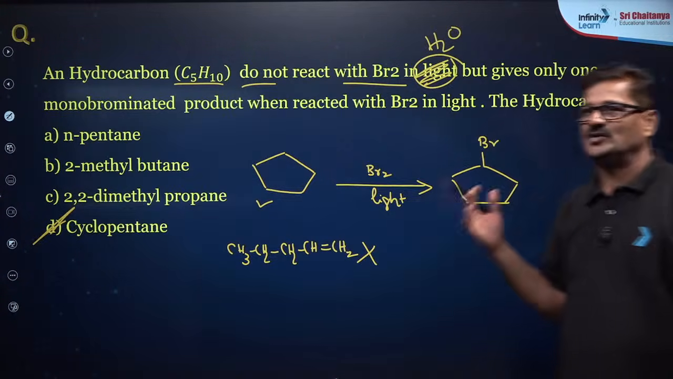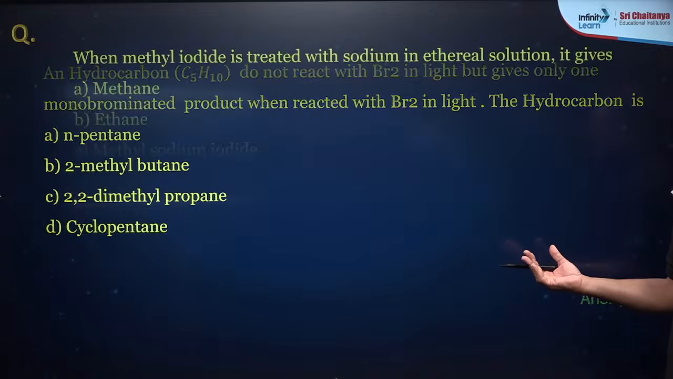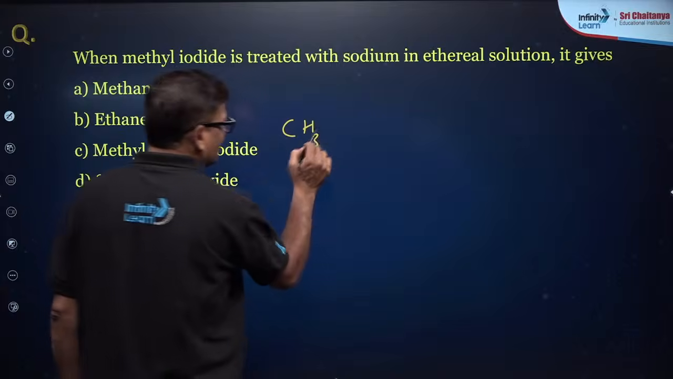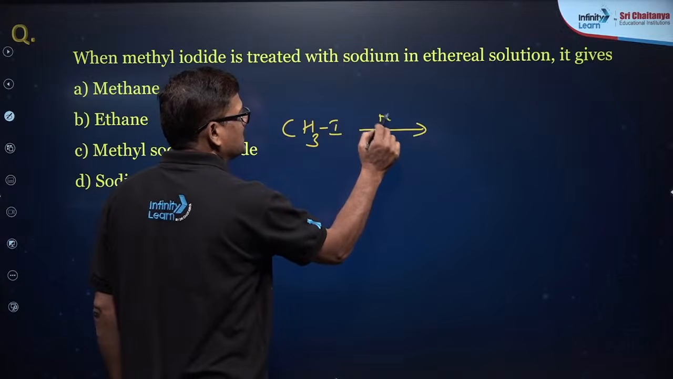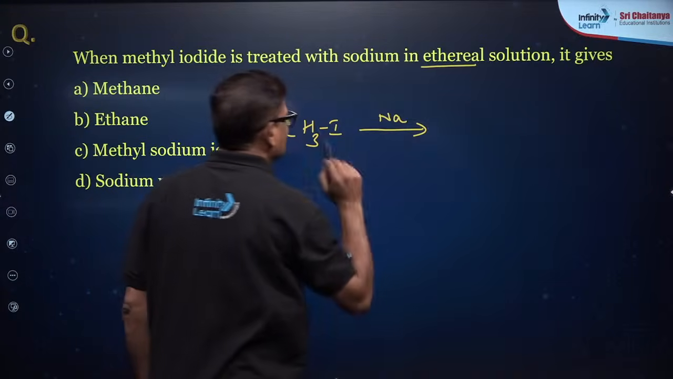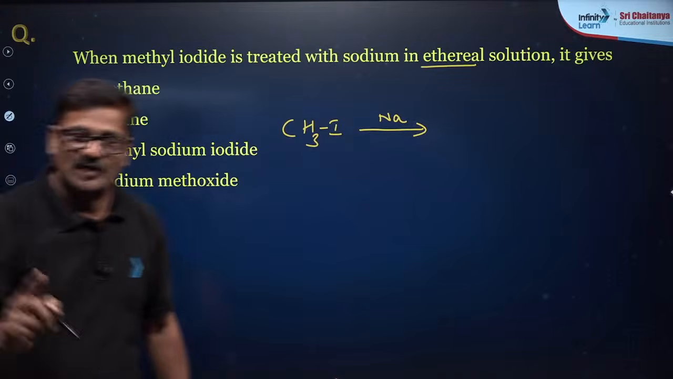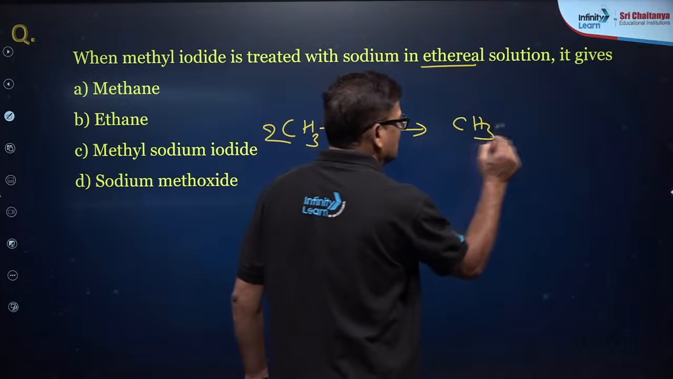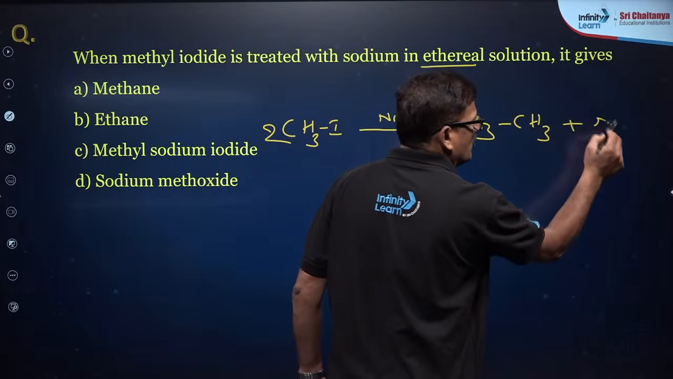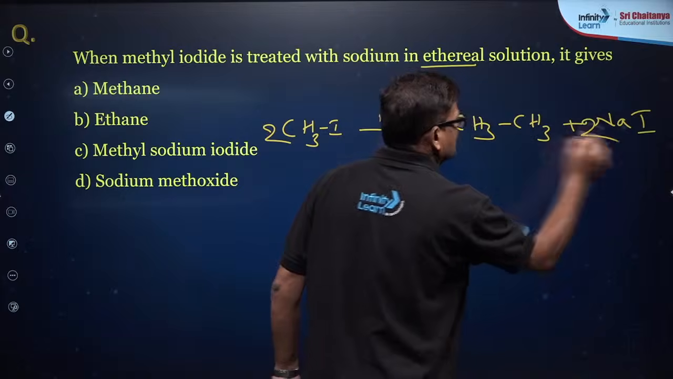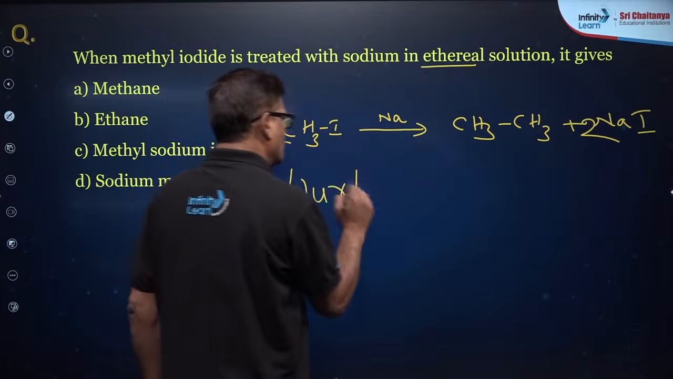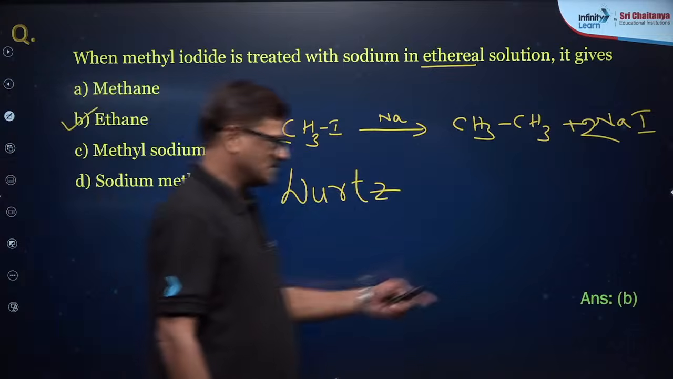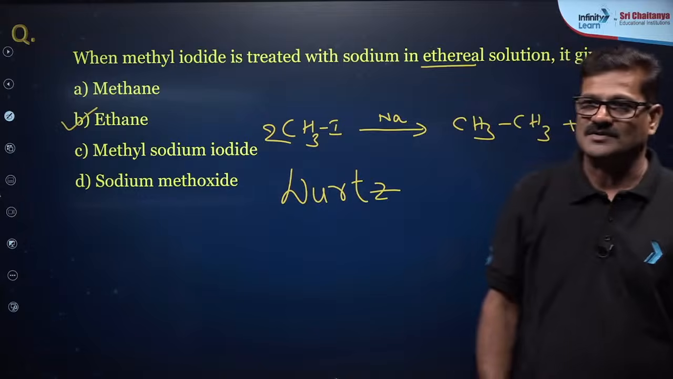Bachcho, I think you can understand this. And one more question. When methyl iodide is treated with sodium metal in dry ether, ethereal solution means the solvent is ether, and you are going to get CH3 CH3. Could you tell me what is this reaction name? This reaction is called Wurtz reaction. So ethane is the answer for this question. Are you getting it or not? Clear?